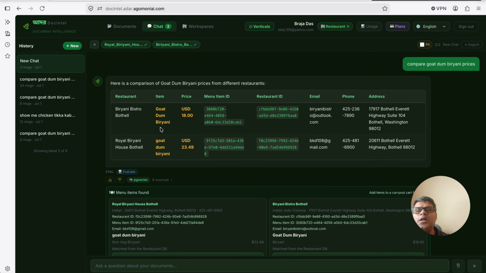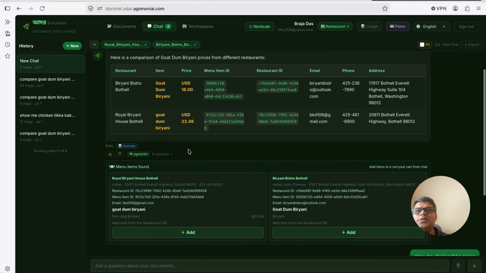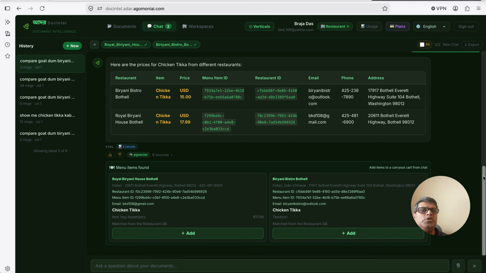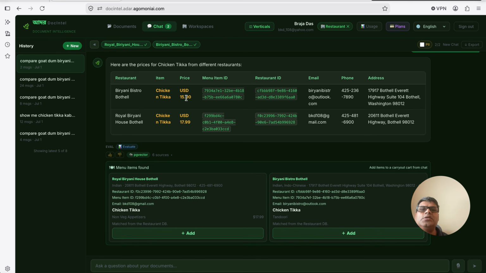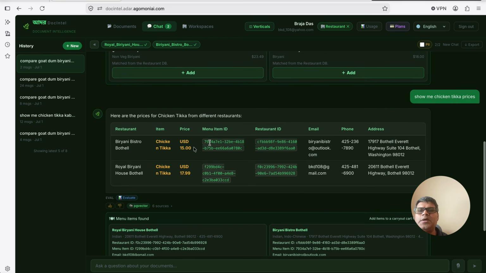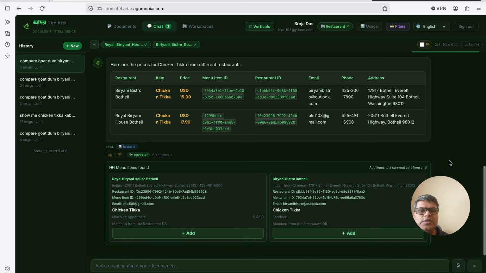Say for example, Royal Biryani House is a little expensive, but I might still have a choice. Maybe I want to order from Biryani Bistro because it's cheaper, but that's based on educated decisions I can take when ordering, right? So when I ask to show the chicken tikka prices, you see the chicken tikka price shown here, and the menu item, restaurant, and their contact details all came here.